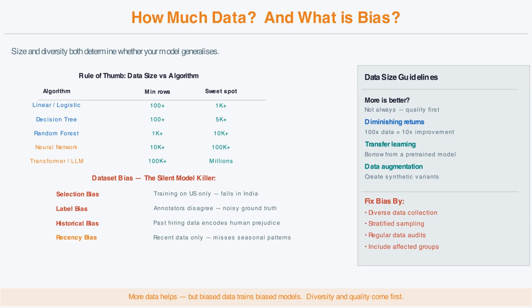If you train a credit scoring model on historical data that reflects past human biases, the model learns and amplifies those biases. If you train a face recognition system only on images of light-skinned people, it will perform poorly on everyone else. Bias in data leads to unfair, unreliable, and sometimes harmful models. It is not just an ethical issue, it is a technical one.